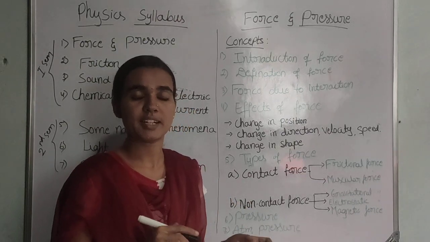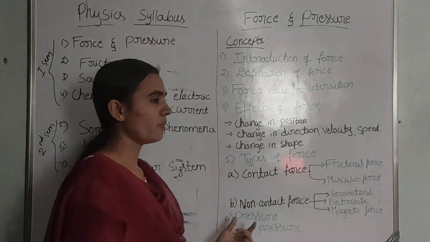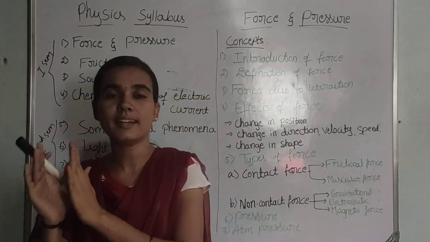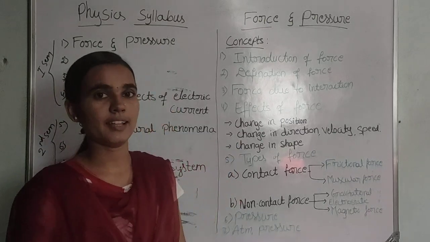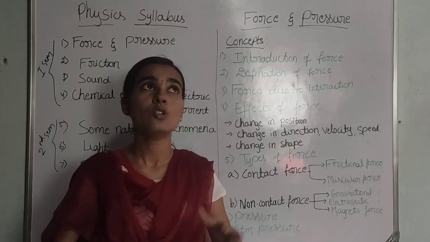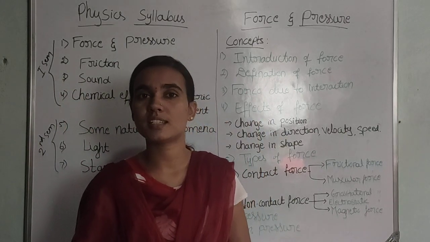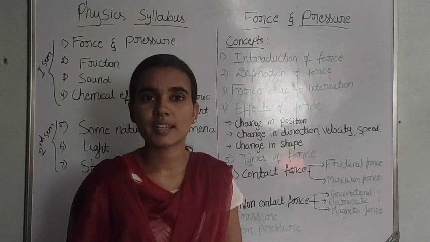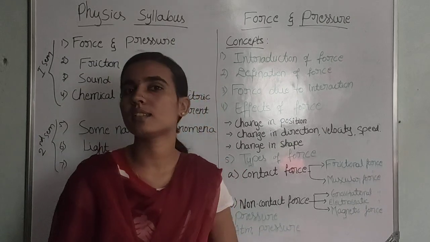Whether we observe pressure in one state, or in all 3 states, we have to discuss with examples. That means whether the pressure exists in solid, liquid and gas states or not, we will see with examples. Last one is atmospheric pressure. So our atmosphere also consists of pressure. How does our atmosphere consist of pressure? What is meant by atmospheric pressure? What are the examples for atmospheric pressure? That thing also we are going to discuss in this chapter.